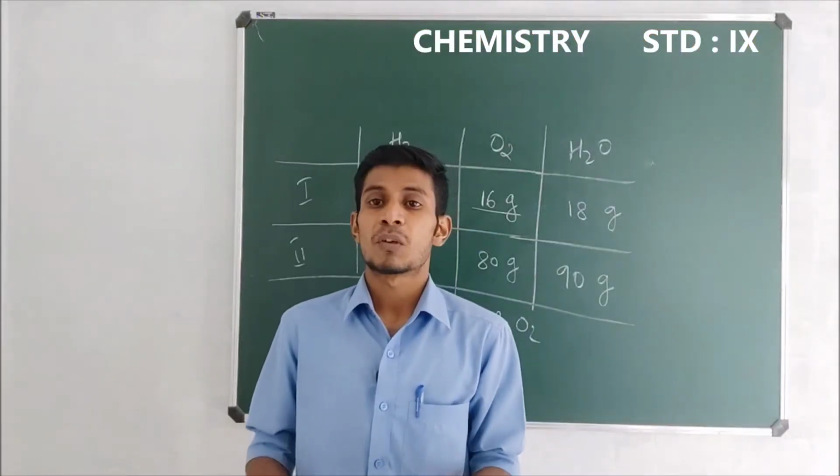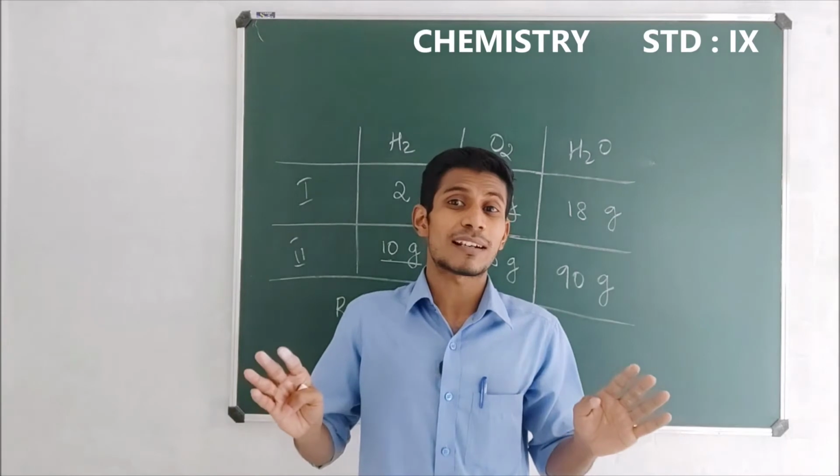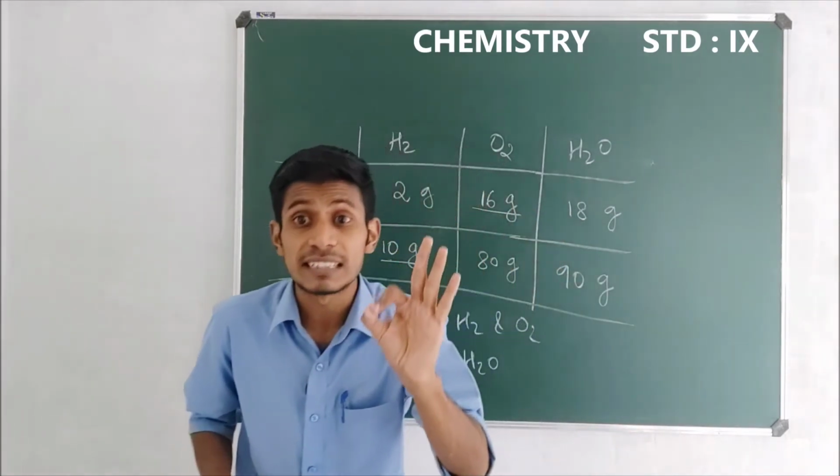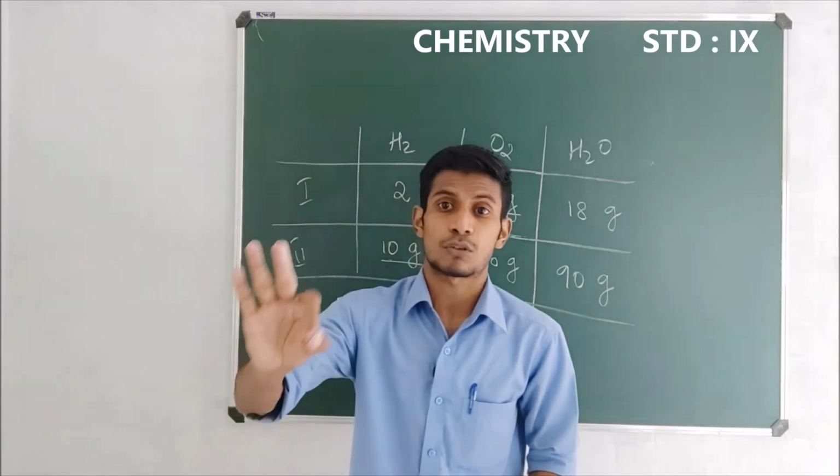So dears, what is meant by the law of conservation of mass? In a chemical reaction, mass can neither be created nor be destroyed.